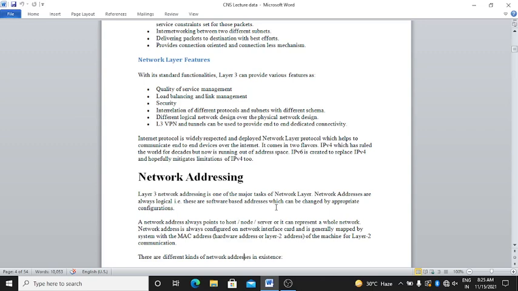Next is different logical networks designed over a physical network design. Layer 3 VPNs and tunnels can be used to provide end-to-end dedicated connectivity. Clear? These are the different features of the network layer.